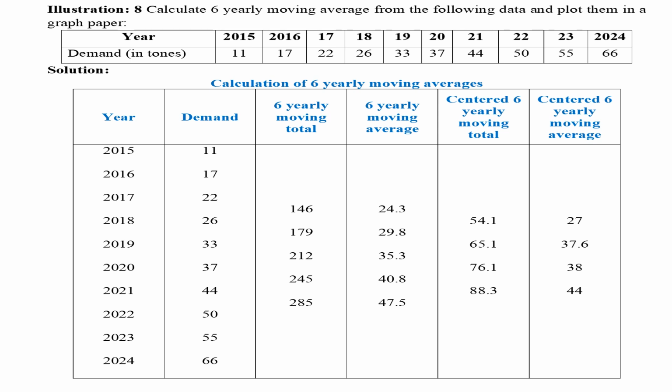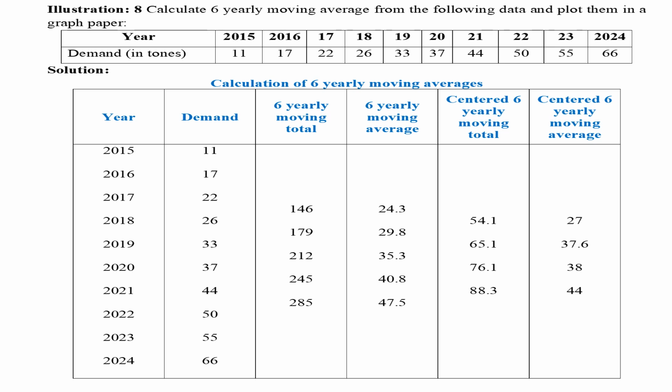In fourth column, 6 yearly moving average should be calculated by dividing the values in the third column by 6. These values are also not fit into a particular year. Hence, centered moving total and centered moving averages should be calculated to fix the values corresponding to a particular year, so that there may not be any difficulty for drawing a graph.